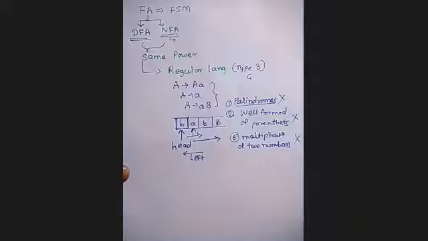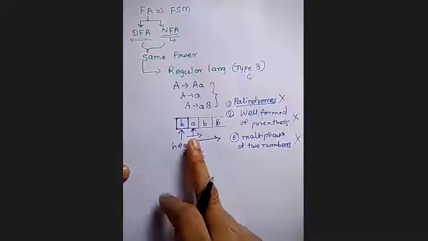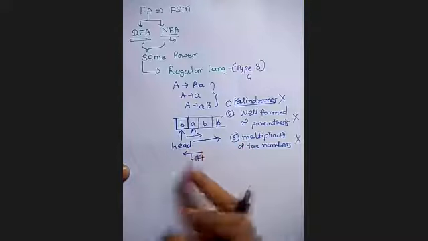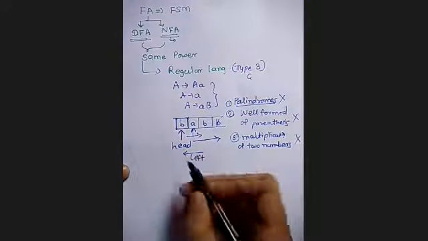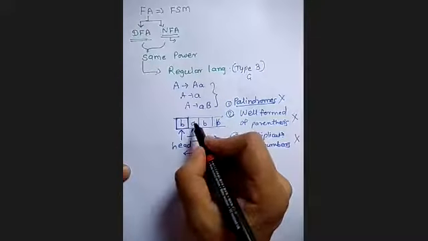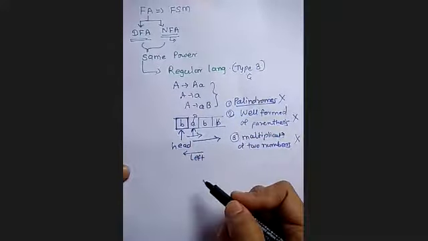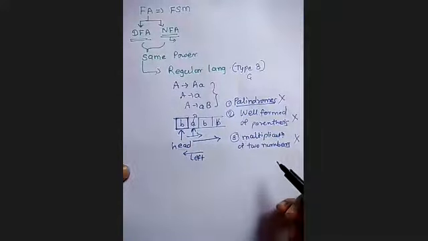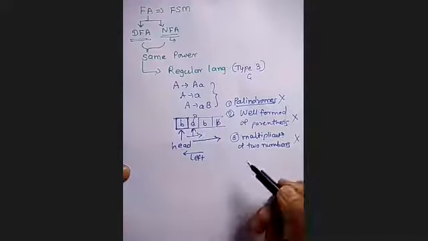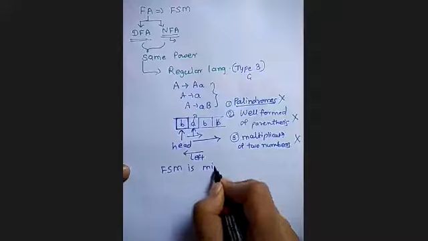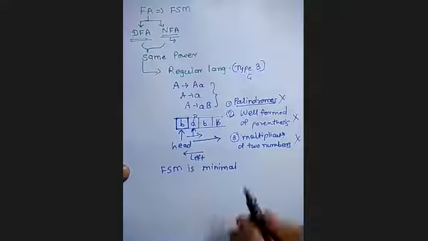Okay, so as the name indicates, there are finite number of states. Using the head, you can perform the read operation, that is read one symbol at a time and move the pointer to the right direction. You cannot move backward, that is in the left direction. You cannot write on this tape. Meaning is what? I want to change this A to some other symbol, which is not possible in the finite state machine. Okay, and these are some examples or problems that cannot be solved using the finite state machine. Okay, so that's why it is a what? It is a minimal machine. Finite state machine is a minimal machine.